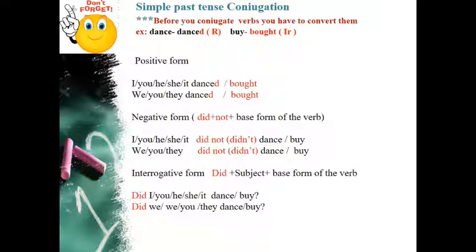While the interrogative form is formed by positioning the auxiliary verb did before the subject. The subject in this case is a personal pronoun or a noun, plus the base form of the verb. Did I buy? Did I dance? Did you buy? Did you dance? Did he, she, it buy? Did he, she, it dance? Did we buy? Did you buy? Did they buy? Etc.